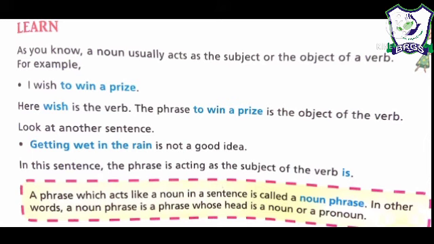So this is probably the easiest topic. Noun phrase, it is the easiest topic. So once again let us recall, क्या है noun phrase हमारा? Noun phrase है phrase, that is the group of words which act as a subject or object in the sentence, or which act as the noun in the sentence. So those phrases are known as noun phrases.